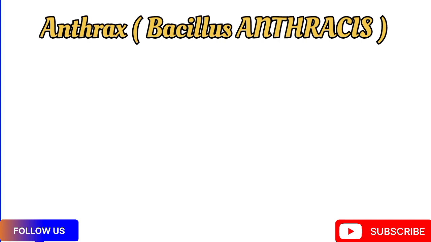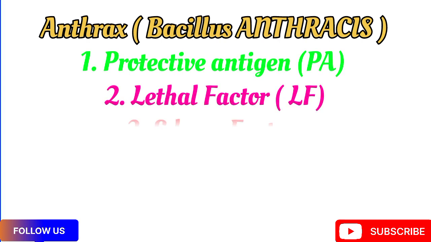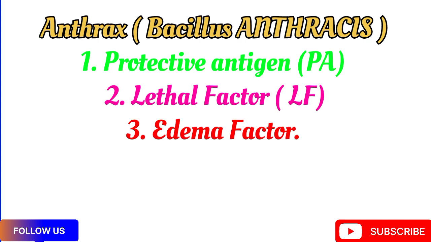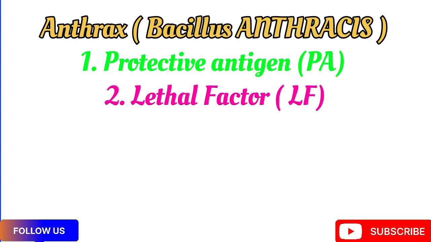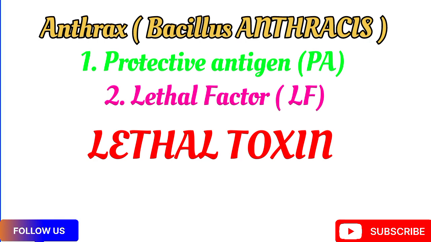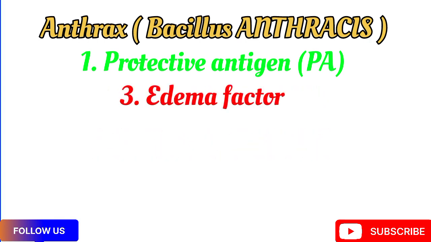Anthrax produces three proteins known as the protective antigen, lethal factor, and edema factor. These proteins are very important, for when combined, they produce toxins that are very harmful for the body because they destroy certain cells of the body. So the protective antigen combined with the lethal factor produces a toxin known as lethal toxin, and when the protective antigen is combined with edema factor, they produce what we call edema toxins. So these toxins are very important to understand for our treatment.